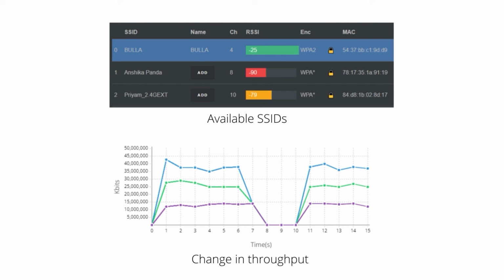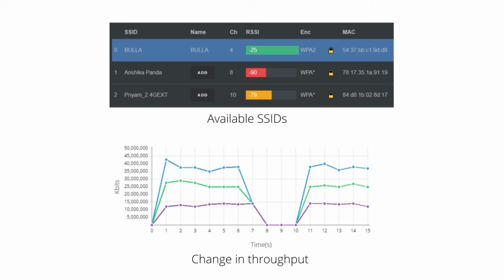Here is the web interface of our product, so we can see all the networks that are available including their MAC addresses, so we know if we are choosing the correct spoofing network or not. We can also see in the graph below the change in throughput of the smartphone device throughout the attack.